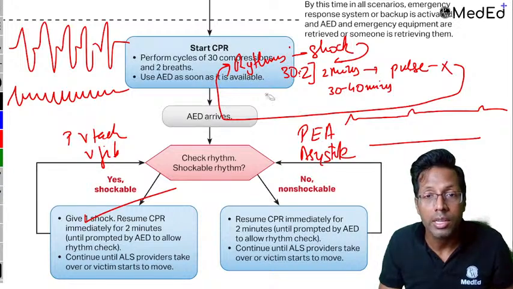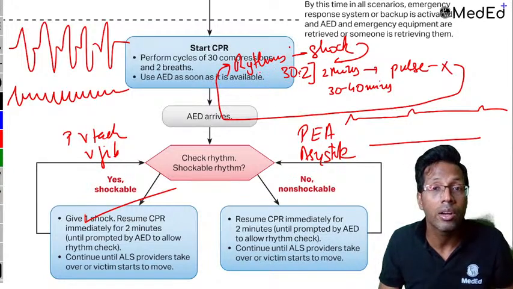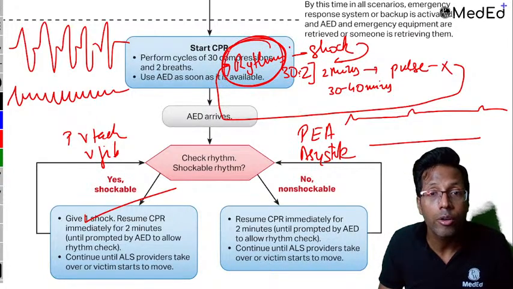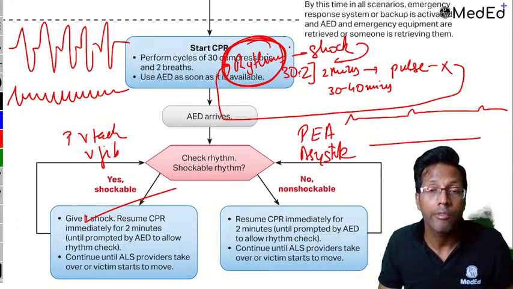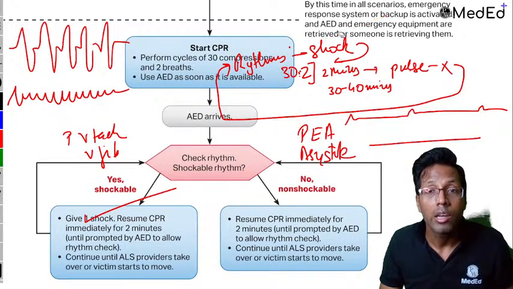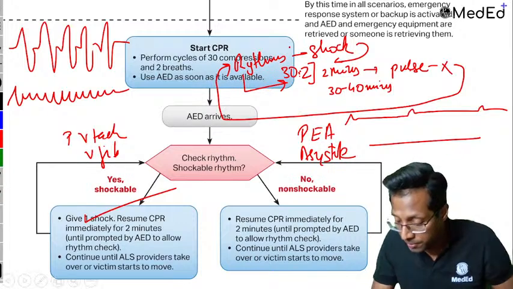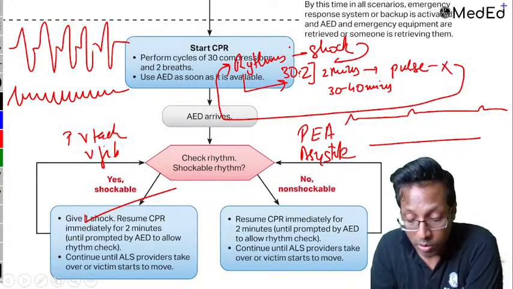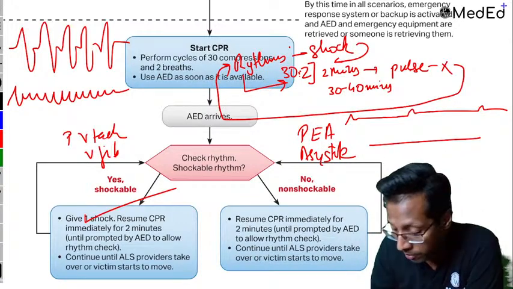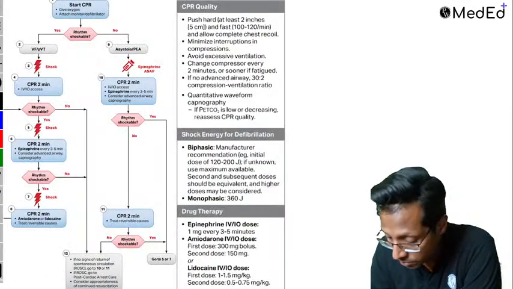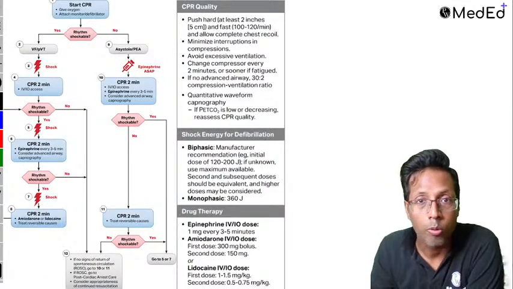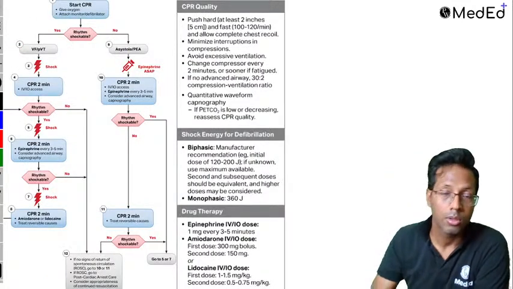So basically the point is, instead of straight away 30:2, if you get a defibrillator, you are always going to first check for the rhythm. If the rhythm is shockable, give the shock. If the rhythm is not shockable, then straight away start CPR. That's the whole point. Okay guys, so that was CPR in short. Thumbs up everyone. Hopefully you people have understood, right?